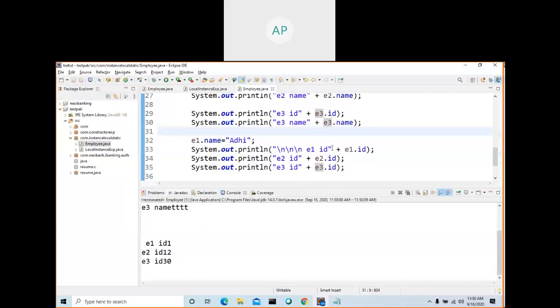That's the difference. Each instance is going to have its own value. See here, what is the value of ID? Sorry, name. I need to print name instead of ID.